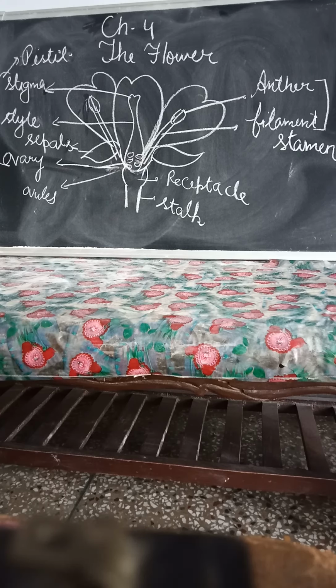In some flowers, the petals and sepals are joined, and it's not possible to make them different. If they are joined, they are called the perianth. If they are non-green and colorful, they are called petaloid, and if they are green in color, they are called sepaloid.